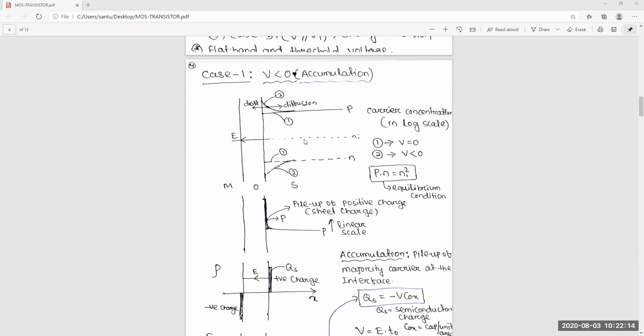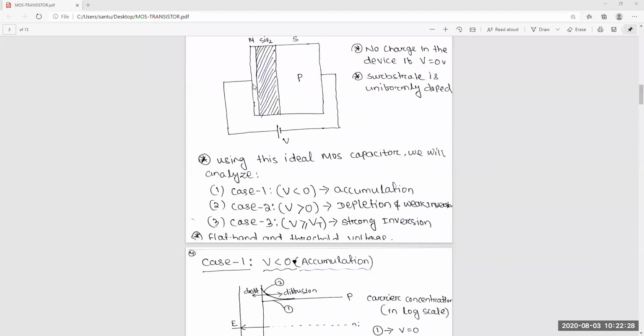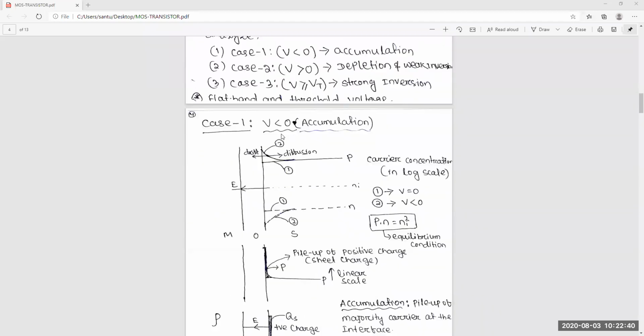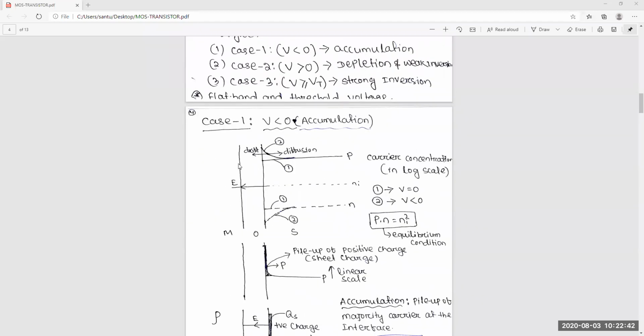Sir, by applying the voltage, how will the concentration increase, sir? When we give a negative voltage to the metal, assume that this is negative voltage, like -5 volts or -2 volts or -1 volt. So this part is negative voltage. Negative voltage means it will attract holes.